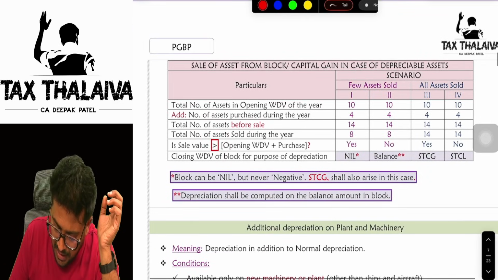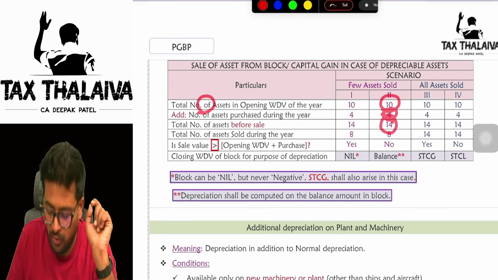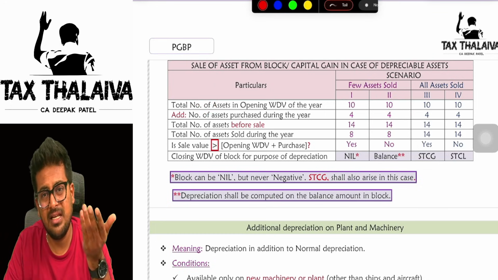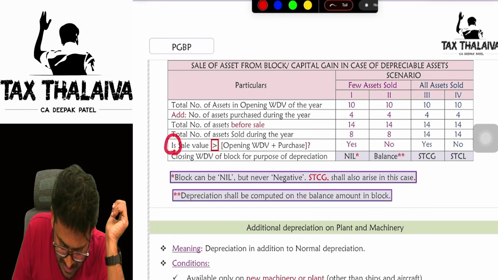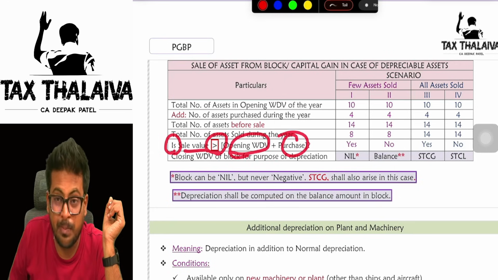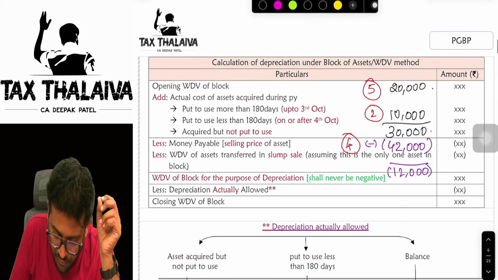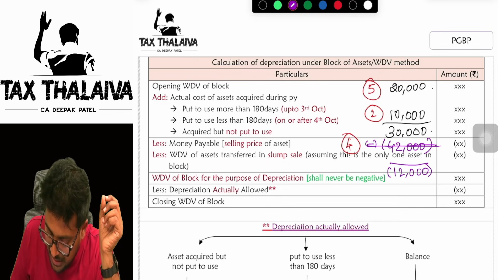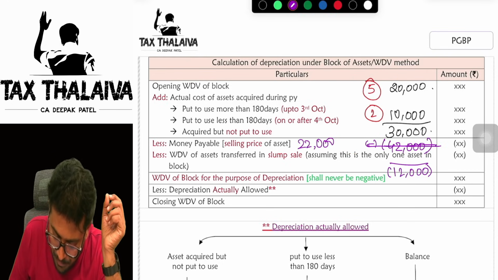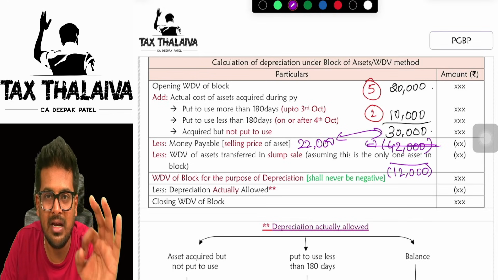Next. Second column. Total number of assets 10, purchased 4, total will be 14, sold 8 assets. In the same scenario, 6 assets you still have on hand, but is the sale value more than opening WDV plus purchase? No. Means in this example, let's say in the place of 42,000, if I remove this 42,000, I will just write 22,000 for example. If I write only 22,000, then 30,000 minus 22,000, I'll get a positive result.